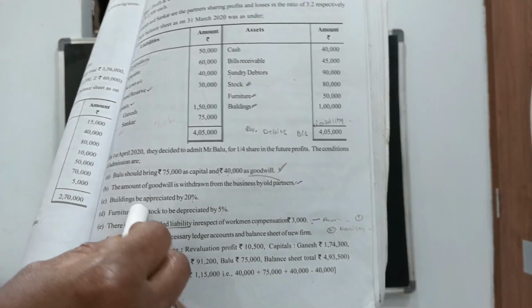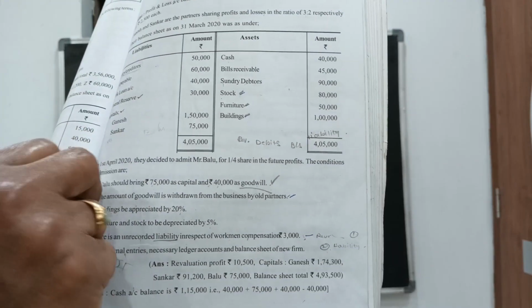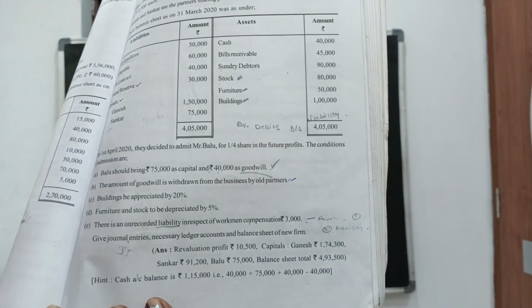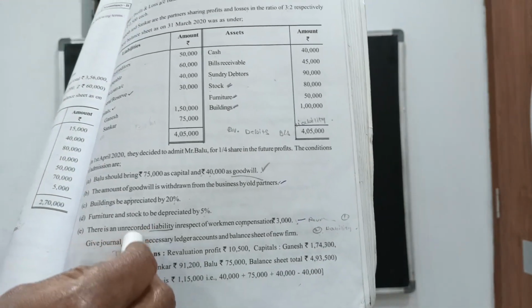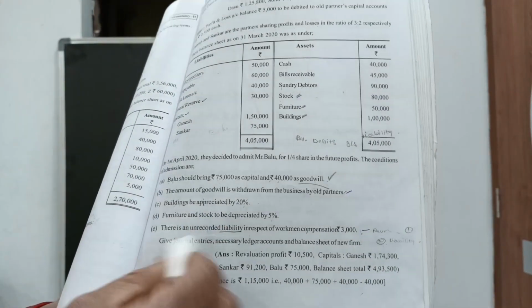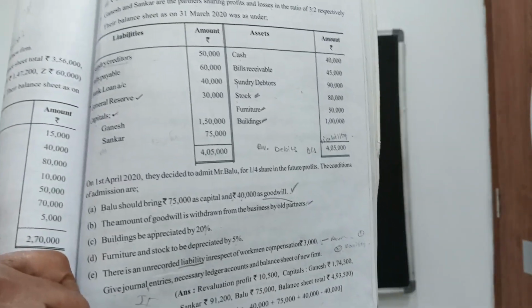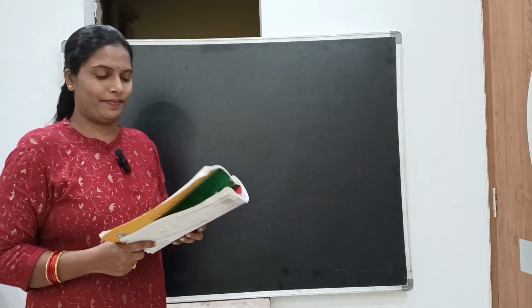That means the liability is increasing. When a liability is increasing, you show this adjustment on the debit side of revaluation. Is this clear?